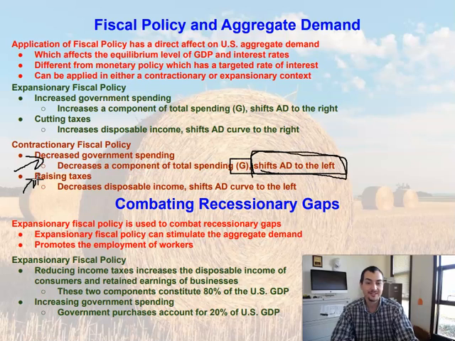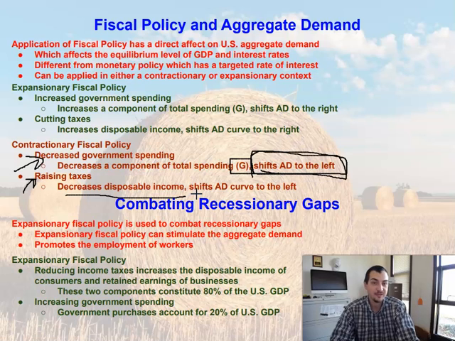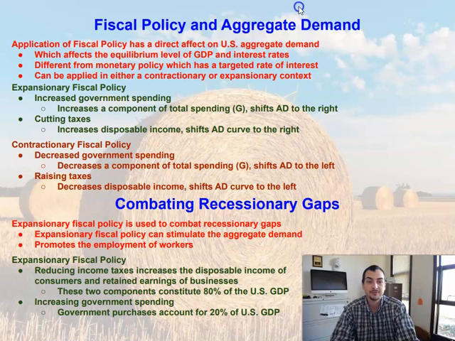Well, what about raising taxes? How does that cause a contractionary fiscal policy? Raising taxes is going to decrease the amount of disposable income. Decreasing the amount of disposable income means people don't have as much money to spend. They're not buying as much stuff. The aggregate demand curve will shift to the left.